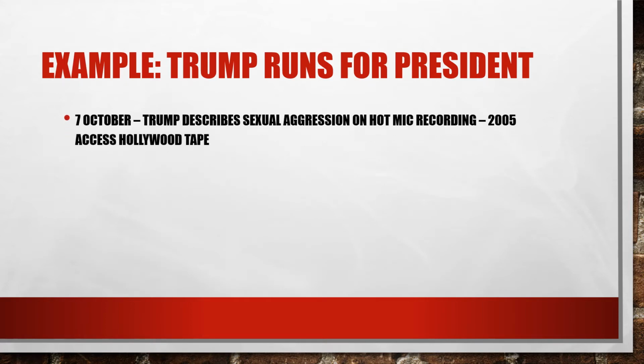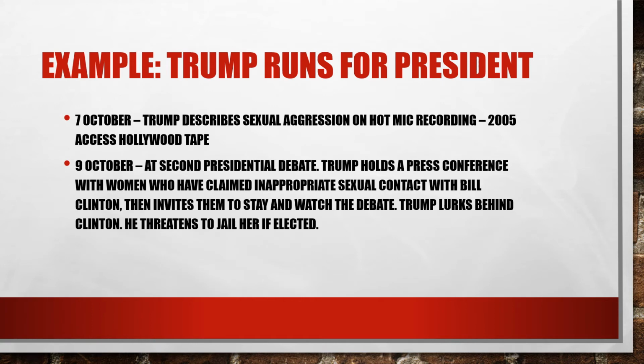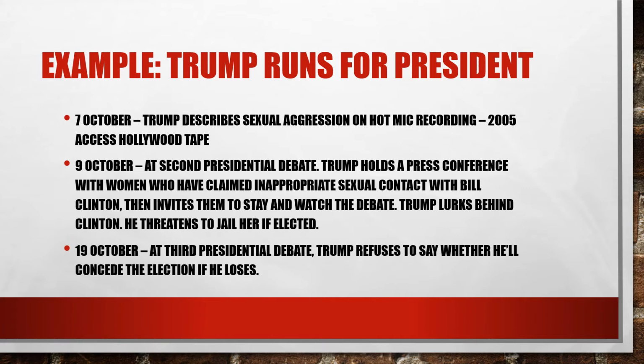On October 7th, Trump describes his sexual aggression on a hot mic recording from 2005, the Access Hollywood tape. On 9th of October, at the second presidential debate, Trump holds a press conference with women who have claimed inappropriate sexual contact with Bill Clinton, then invites them to stay and watch the debate. Trump lurks behind Clinton and threatens to jail her if elected. On the 19th of October, at the third presidential debate, Trump refuses to say whether he'll concede the election if he loses.